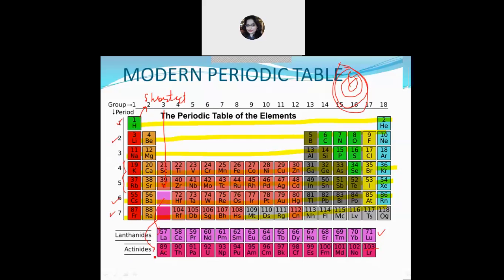So students, let's have a look here. These elements, the actinides, are highly radioactive.